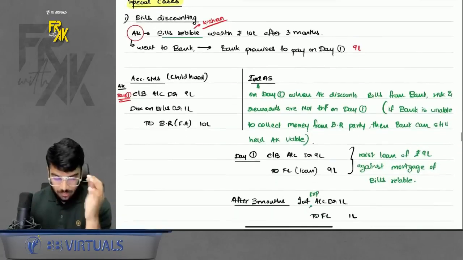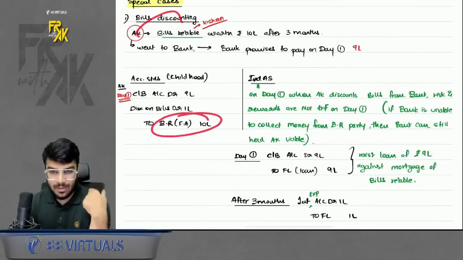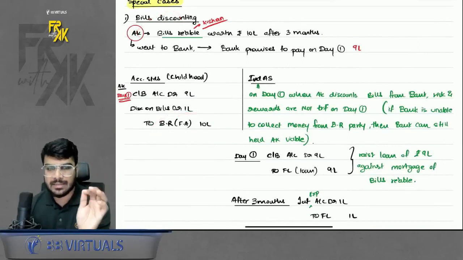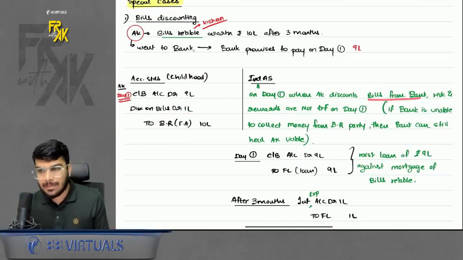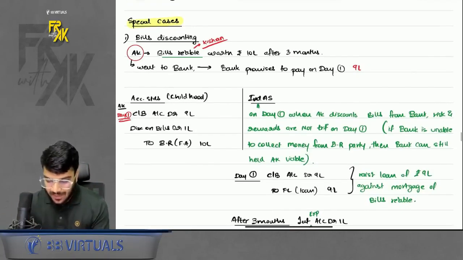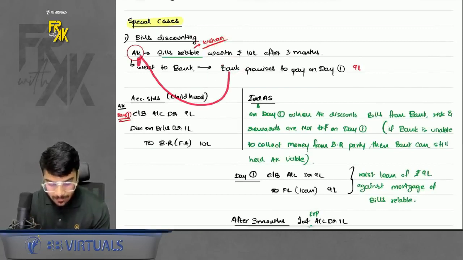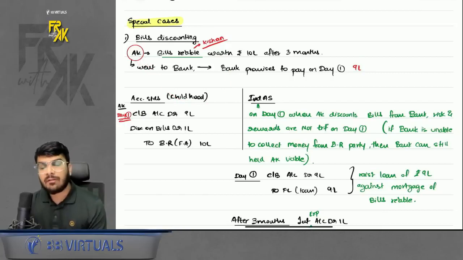Now, ideally, what we used to do when we were discounting the bill, we used to remove the bill from our books. But what Ind AS says is, when you are discounting any bill with the bank, the risk and reward are not yet transferred to the bank. Why? Because if the bank after 3 months is not able to recover the money from the party of bills receivable, it will recover the money from you.